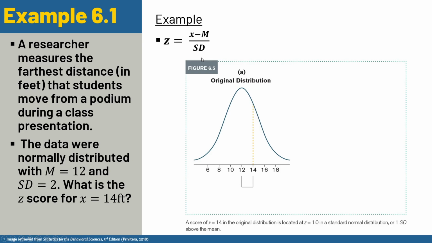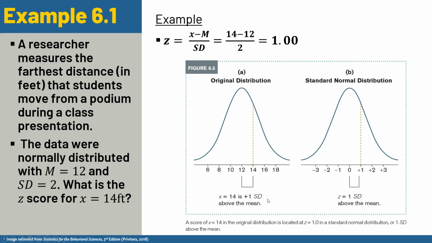Z equals x minus m over SD. So we'll plug in our x of 14, our mean, and our standard deviation. That's going to reduce to 2 over 2, which equals 1. So in other words, 14 is plus 1 standard deviation above the mean. That's what our z-score indicates, right? Our x value of 14 is 1 standard deviation above the mean, as indicated by its z-score of 1 in this transformation.